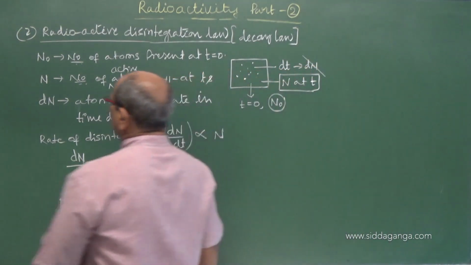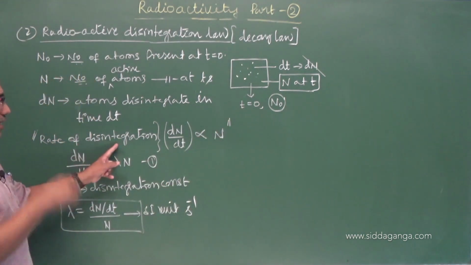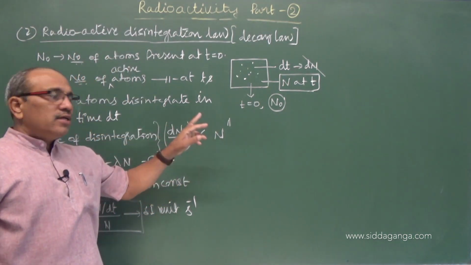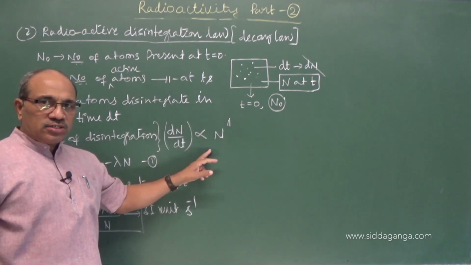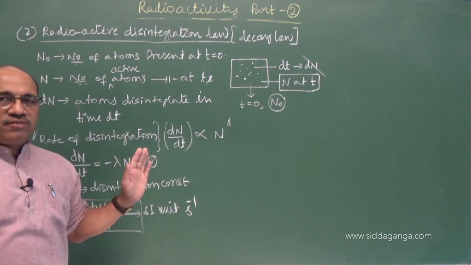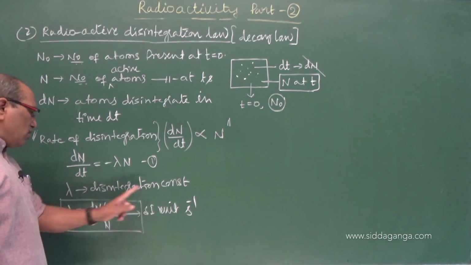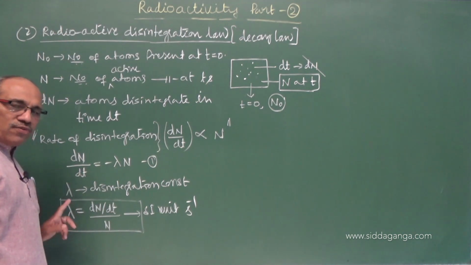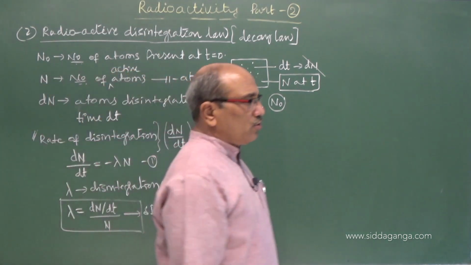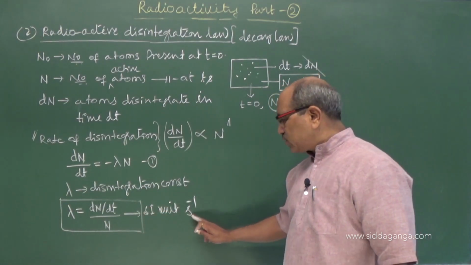That is the relation. The statement I stated here clearly in words is that the rate of disintegration of a radioactive nucleus is directly proportional to the number of nuclei present in the sample at that instant, under any circumstances of temperature and pressure or any changes in electric or magnetic field. So in this equation I brought one constant called the disintegration constant. It has a unique value for a given sample. The ratio of rate of disintegration to the number of nuclei present in the sample gives you the definition, and you can write its SI unit as per second.